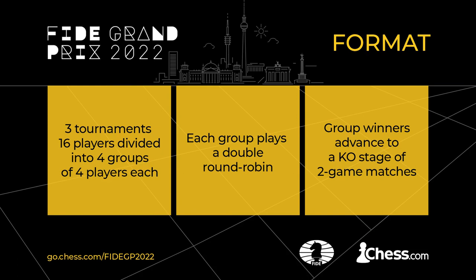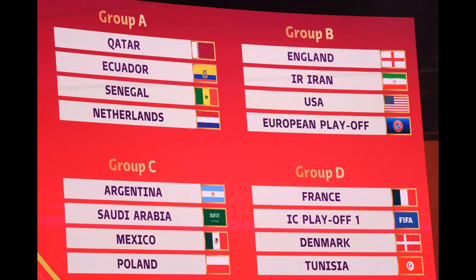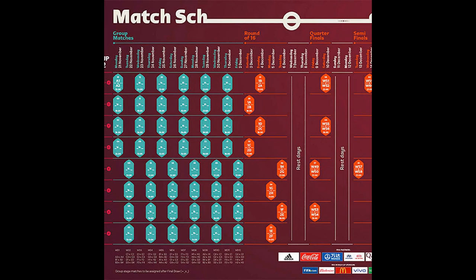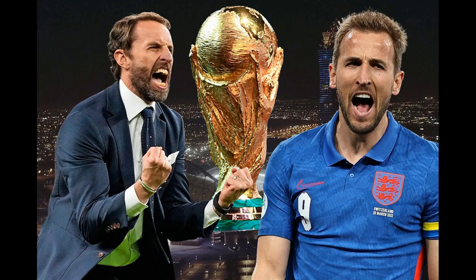vs Croatia 10 a.m, ITV; Germany vs Japan 1 p.m, ITV; Spain vs Costa Rica, New Zealand 4 p.m, ITV; Belgium vs Canada 7 p.m, BBC. 24 November: Switzerland vs Cameroon 10 a.m, ITV; Uruguay vs South Korea 1 p.m, BBC; Portugal vs Ghana 4 p.m, ITV; Brazil vs Serbia 7 p.m, BBC. 25 November: Ukraine, Scotland, Wales vs Iran 10 a.m, BBC; Qatar vs Senegal 1 p.m, BBC; Netherlands vs Ecuador 4 p.m, ITV; England vs USA 7 p.m,